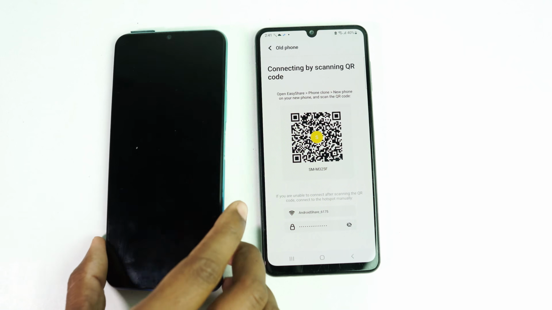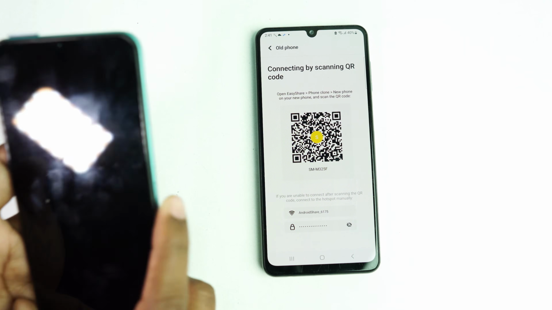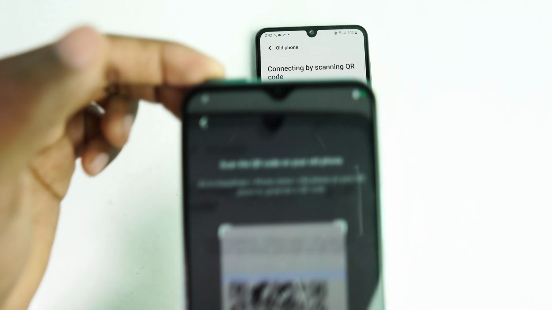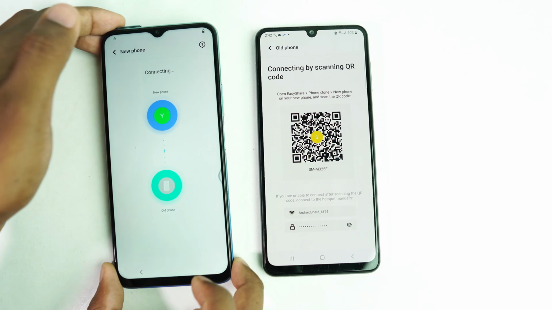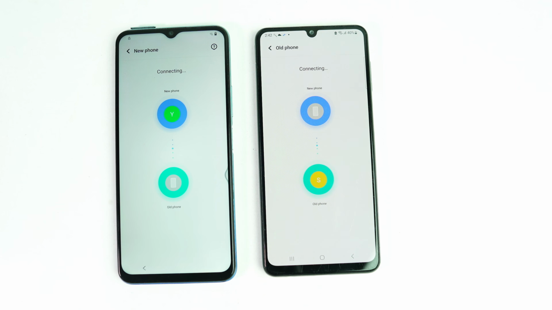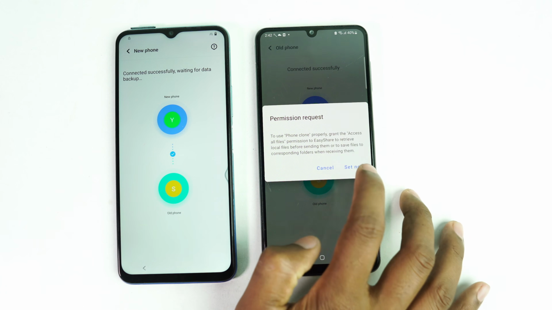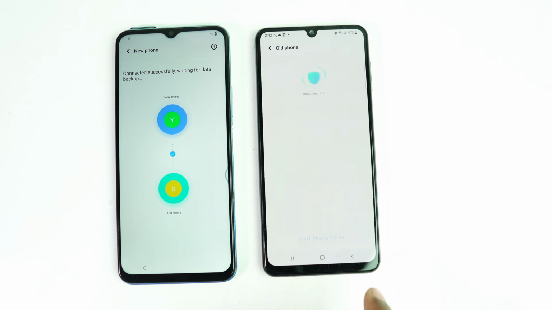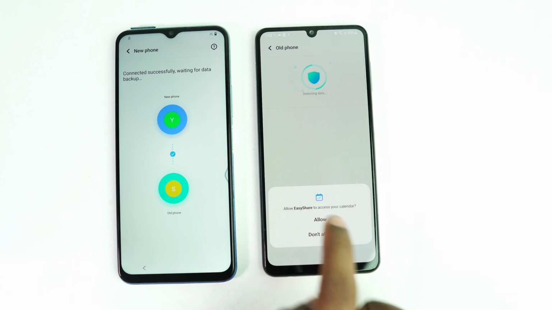Okay, now you scan your new device's QR code from your Vivo phone. Okay, set the permission, again enable Easy Share and back, got it. Allow.